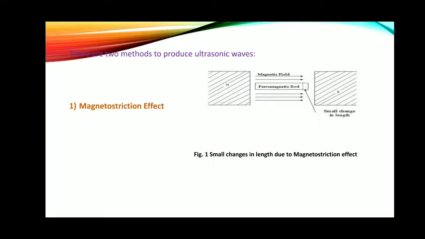Actually, this magnetostriction effect was discussed by the scientist Joule. In his experiment, he took a ferromagnetic material for his experimental setup. We should know what is meant by a ferromagnetic material or a ferromagnetic rod. There are a large number of examples of ferromagnetic rods, for example iron and nickel. In a ferromagnetic material, the magnetization is very high.